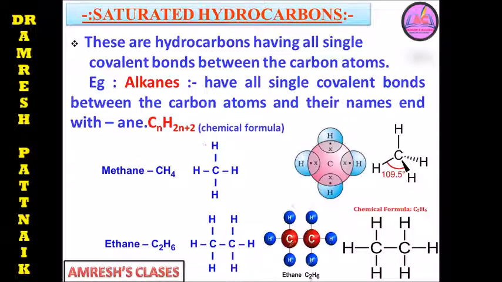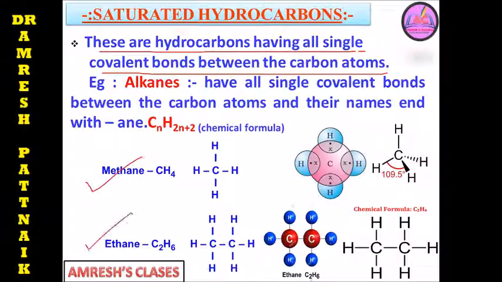These hydrocarbons have all single covalent bonds between the carbon-carbon atoms. We will take an example here: methane, ethane. Just mark here ANE.